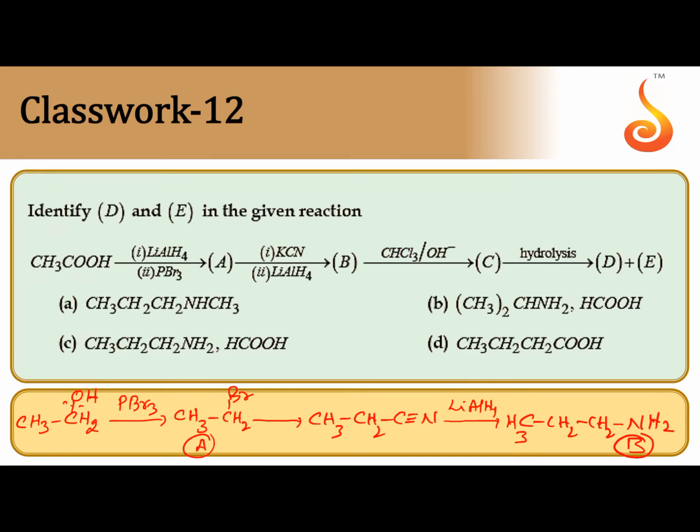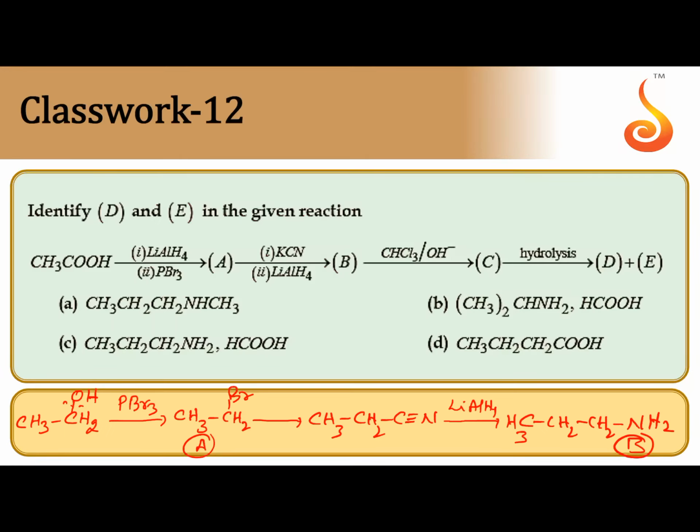So this is B, CH3CH2CH2NH2. B is reacted with the isocyanide test, that is chloroform plus alkali.